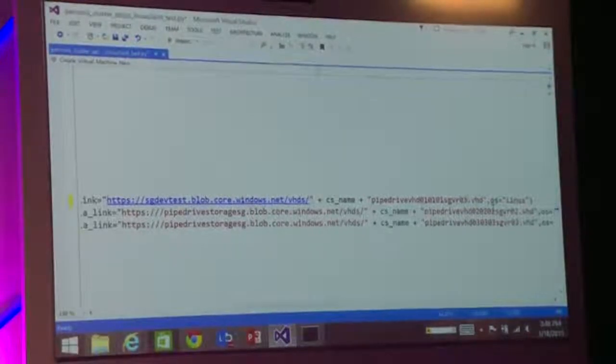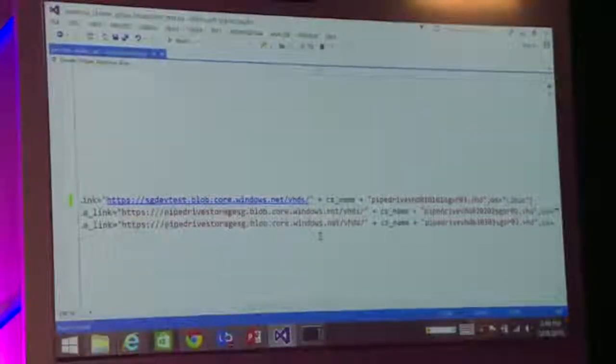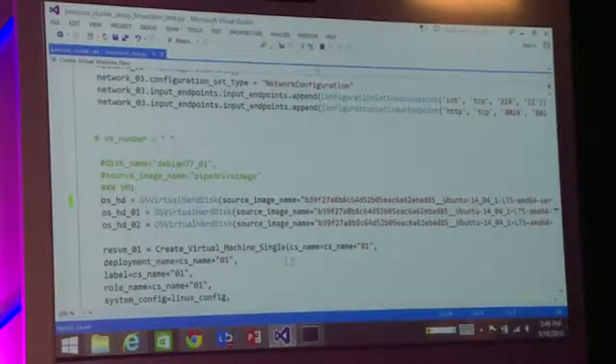So here what I'm doing is, during the script, I specify what the VM name is, or what the OS disk name is that I'm going to create. I'm hoping that should resolve the error.